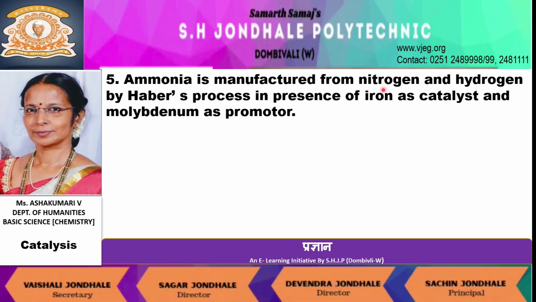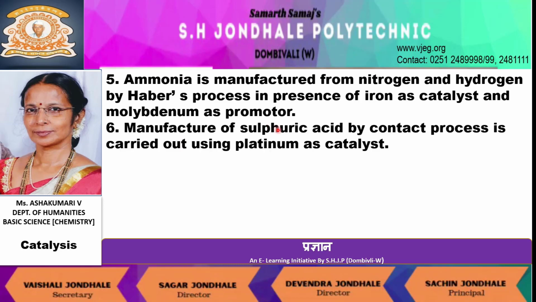Ammonia is manufactured from nitrogen and hydrogen by Haber's process in presence of iron as catalyst and molybdenum as promoter. Manufacture of sulfuric acid by contact process is carried out using platinum as catalyst.